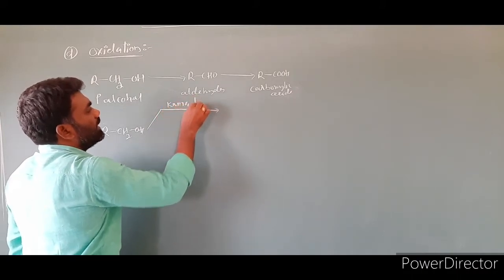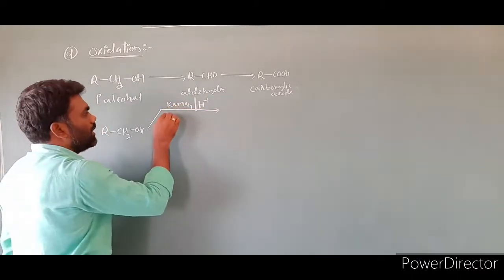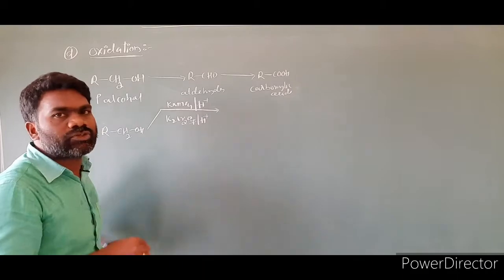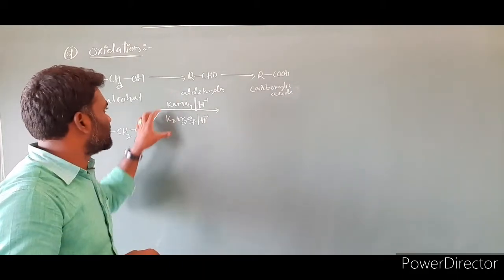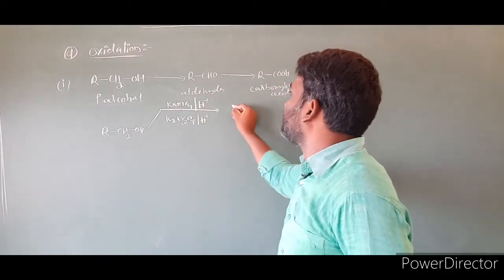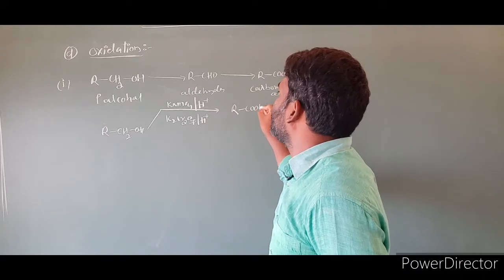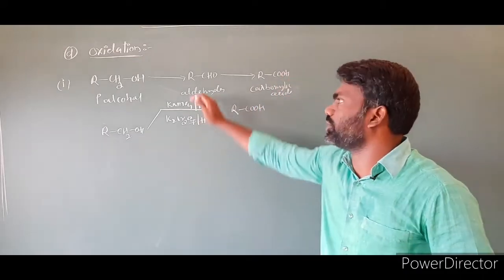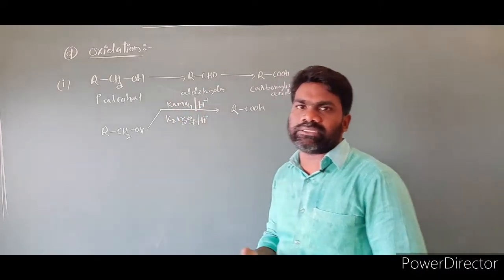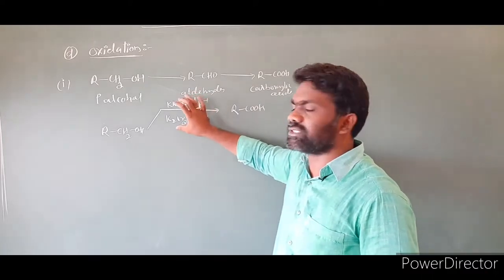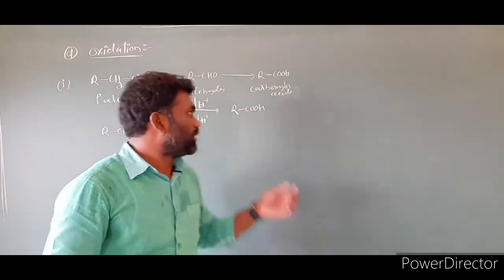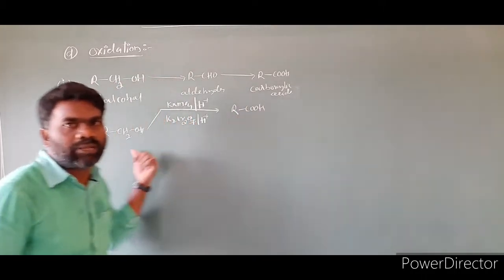I am using oxidizing agents like KMnO4 in acidic medium or K2Cr2O7 in acidic medium. They are very strong oxidizing agents. So when primary alcohols are treated with strong oxidizing agents, the final product is carboxylic acid, or COOH, not aldehyde. As I already said, the product formation depends upon the type of reagent we are using in a reaction. If strong oxidants like KMnO4 in acidic medium or K2Cr2O7 in acidic medium are used, the product is carboxylic acid in the oxidation of primary alcohols.